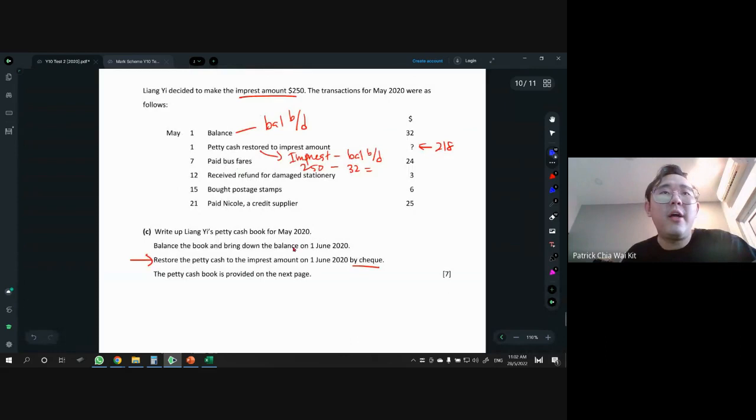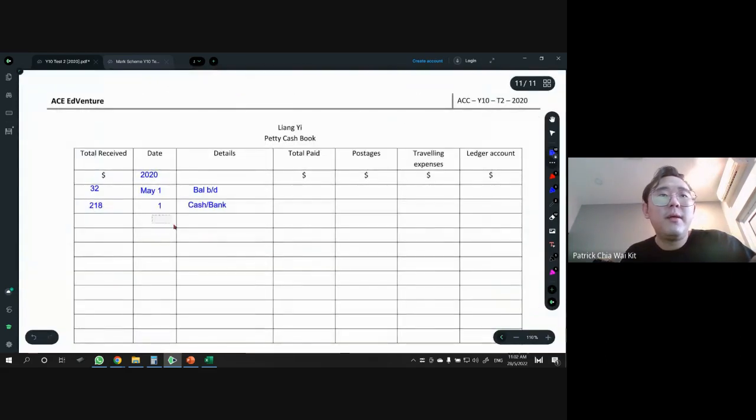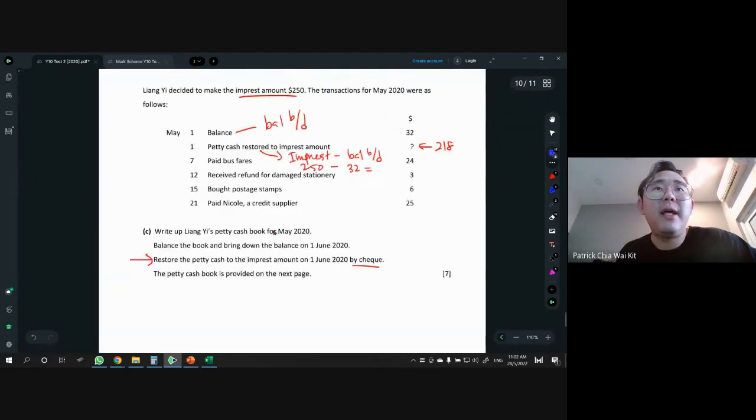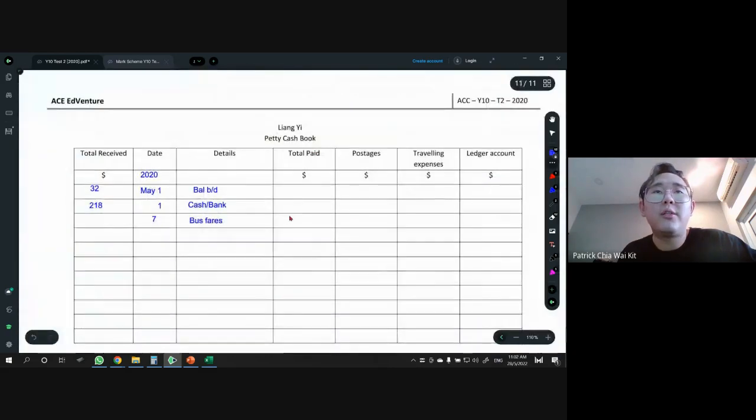Paid bus fare on the 7th. So on the 7th, bus fare. Just put there bus fare. So bus fare paid is $24. So total paid 24. You cannot get marks at this point because you need to do one last step, which is to put the $24 in the correct column. So bus fare, of course, under traveling expenses. Then only you can get 1 mark here.